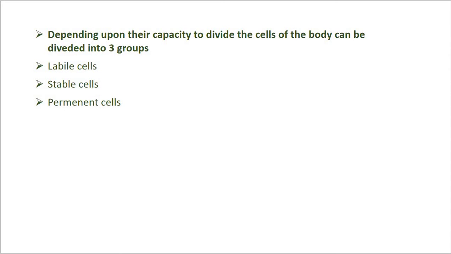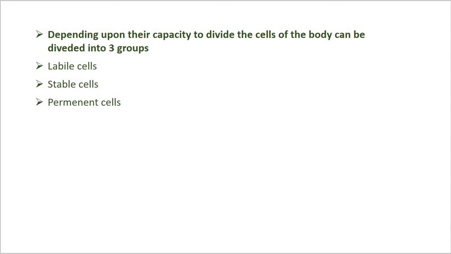These parts of the body show stable cells. Such stable cells decrease or lose their ability to proliferate after adolescence, but retain some capacity to multiply in response to stimuli throughout adult life. These are the stable cells. And now the third type, that is permanent cells.